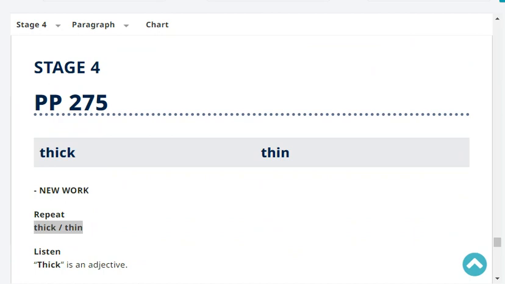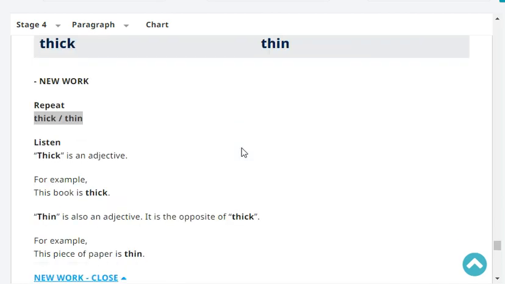One more. Thick. Thick, thin. Thin. Very good. Okay, listen. Thick is an adjective. For example, this book is thick. Thin is an adjective. It is the opposite of thick. For example, this piece of paper is thin.